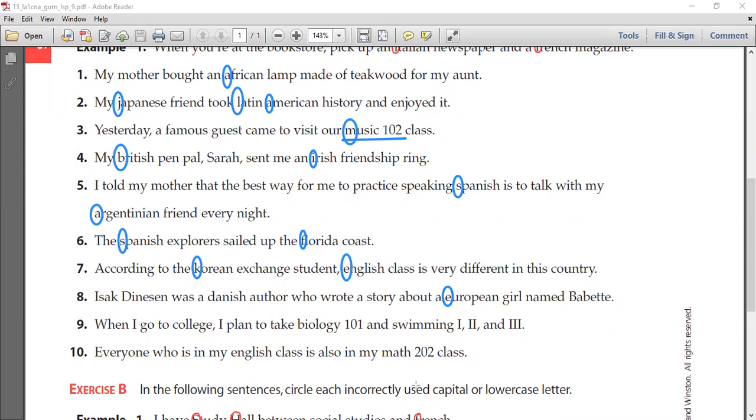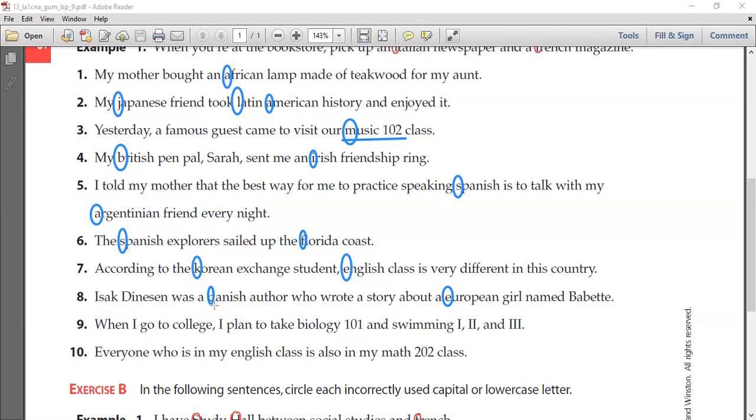What else? What kind of author was he? Where did he come from? Danish. That's right. So, what do we know about Danish? Should it be capitalized? The D should be capitalized. Great. Okay.